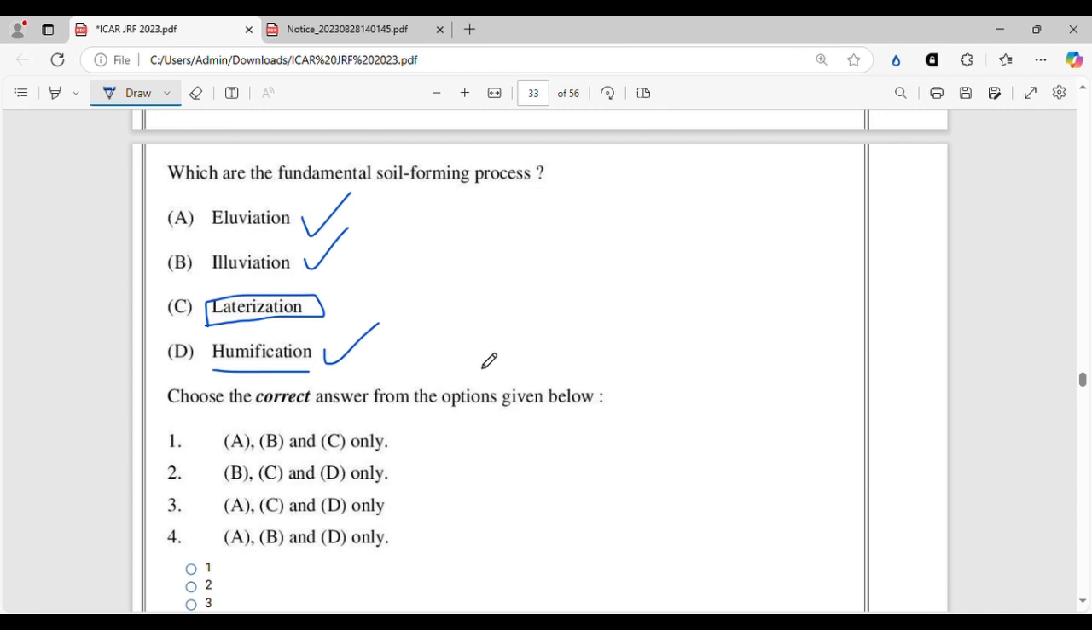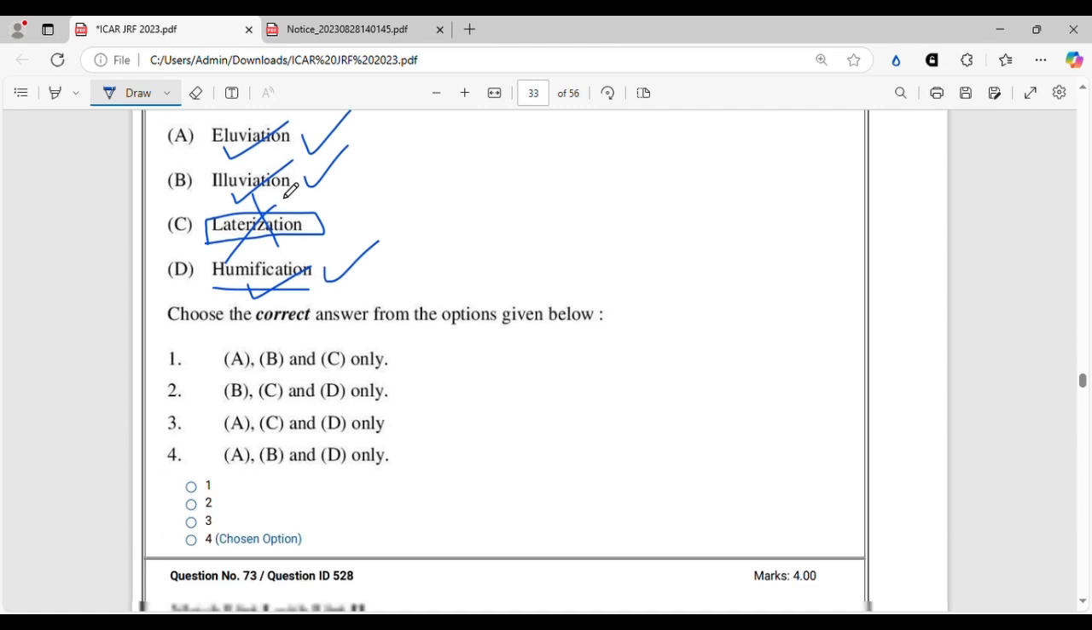layer. So lateralization is a highly specific soil forming process, and it is not fundamental, whereas alluviation and illuviation are not zonal specific, and they can be found in any soil where soil forming processes are running, and these are the fundamental ones. So A, B, D will be the correct option. All right, option 4. Let's move on.